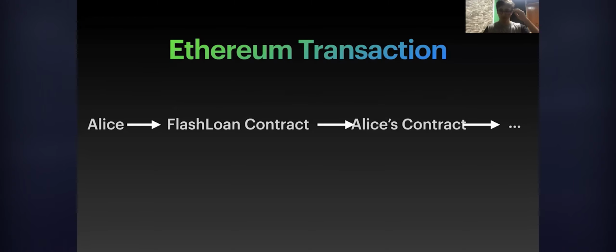In these flash loan contracts, there are some very important parameters: the tokens she wants, the amount of tokens, and the bytes of data that she wants the flash loan contract to send to Alice's contract. So Alice calls this traditional flash loan contract. The flash loan contract then passes along the message to Alice's contract, and then Alice's contract can make operations, like make trades with these tokens.